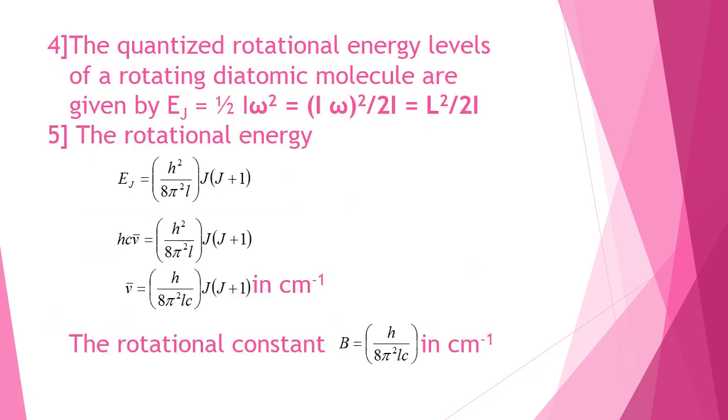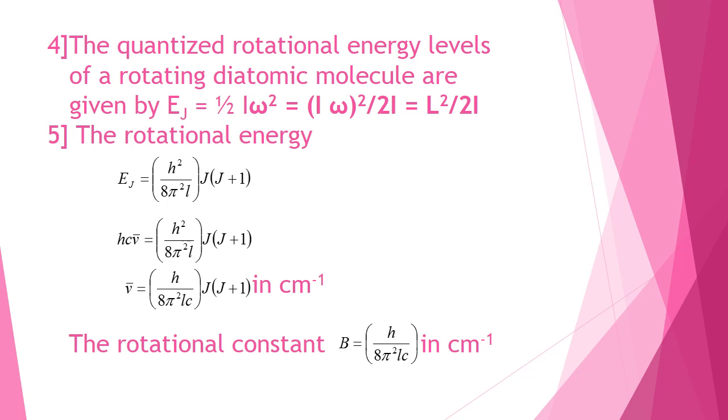The quantized rotational energy levels of a rotating diatomic molecule are given by Ej equal to half I omega square, which will be equal to L square by 2I, where L is the total angular momentum. We can express the rotational energy in two ways, one in terms of joules and another in terms of cm⁻¹.